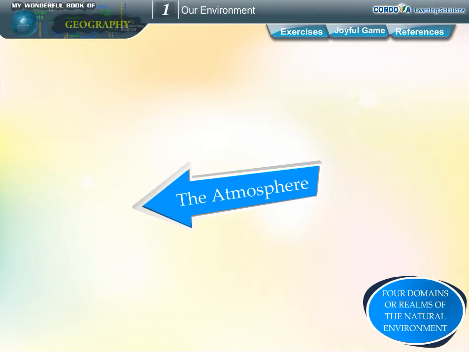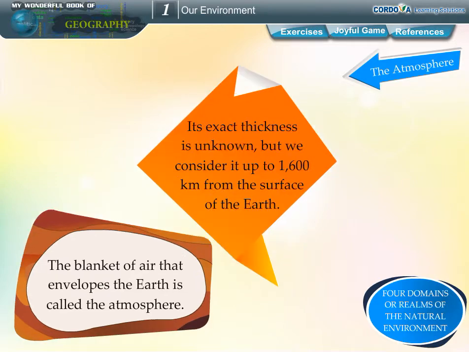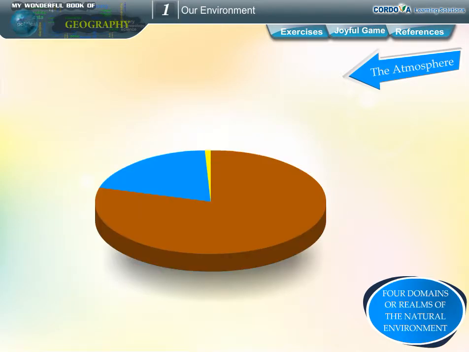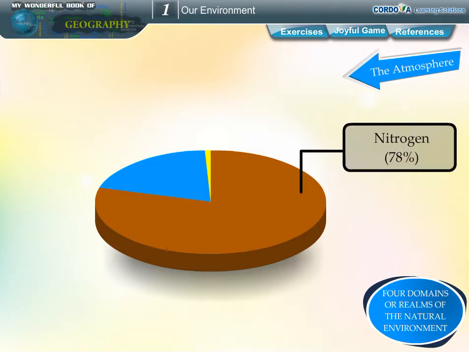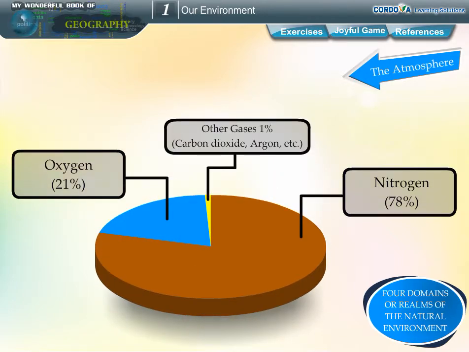The atmosphere. The blanket of air that envelops the earth is called the atmosphere. Its exact thickness is unknown, but we consider it up to 1,600 km from the surface of the earth. The gravitational force of the earth holds the atmosphere around it. It is a mixture of many gases such as nitrogen 78% and oxygen 21%. The rest 1% includes substances like argon, carbon dioxide, water vapor, dust and smoke particles.